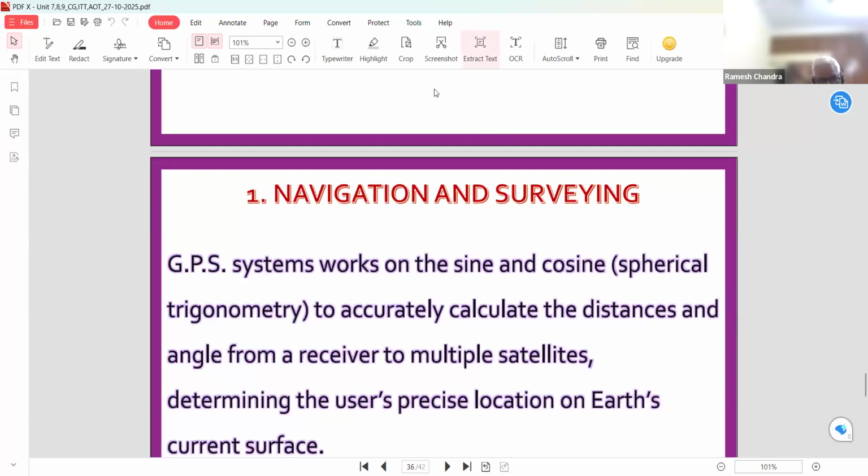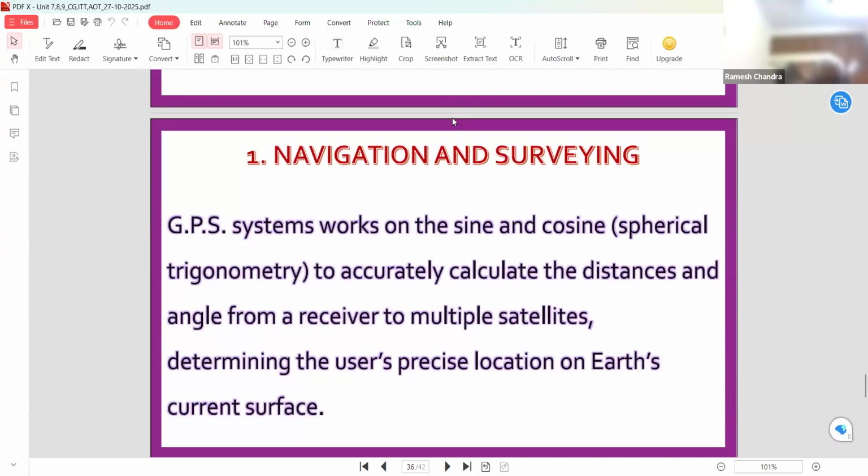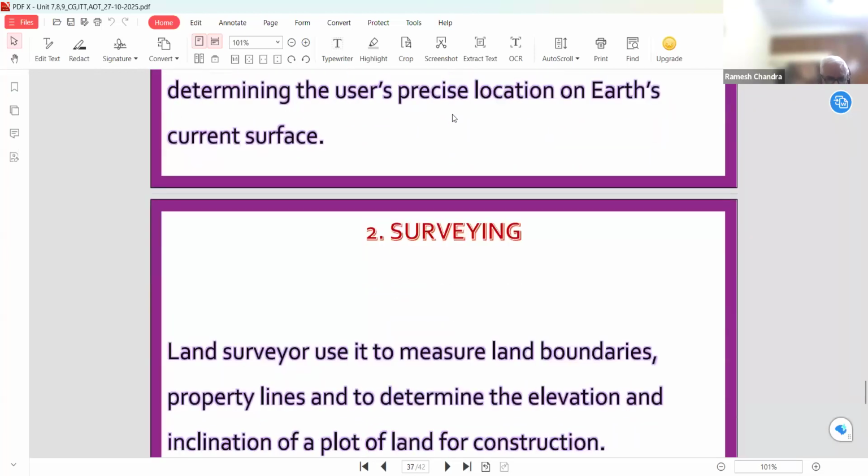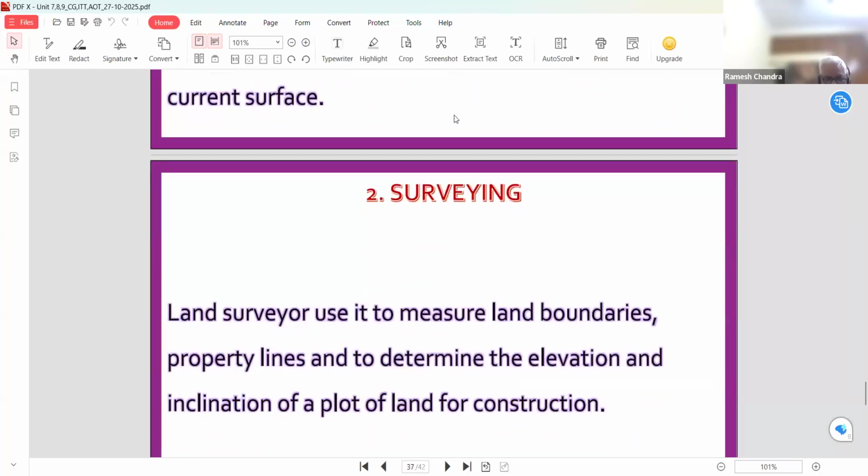So in GPS, sine and cosine are very useful to determine the user location on Earth's curved surface.